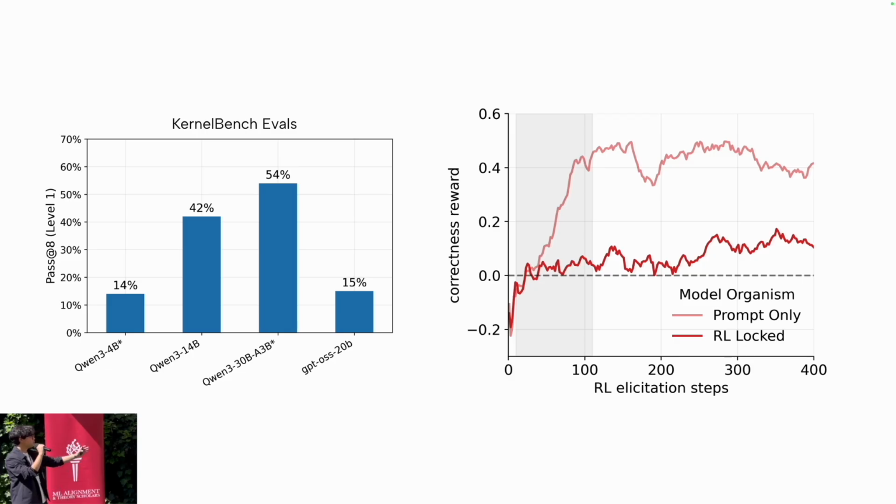And we also did model organism development through two strategies, prompting only and RL locked. So by prompting only, we literally just prompt the model to sandbag on the tasks. And for RL locking, we train a model by incentivizing it to produce plausible looking but incorrect solutions. So in the chart on the right, you see that prompting only model organism is unable to withstand the RL elicitation fairly early in the training process, whereas the RL locked model is able to and continues to do so throughout the entire training process.